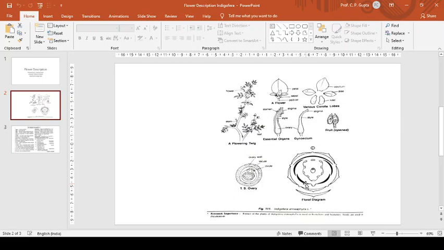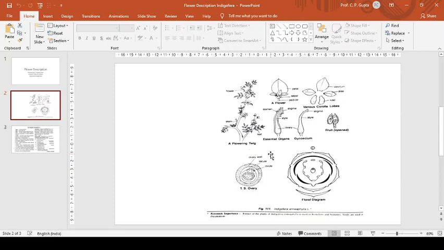Dithecous, basifixed, and introrse. Gynoecium monocarpellary, superior or semi-inferior, unilocular. Two ovules in the locule, marginal placentation. Style curved and stigma capitate.